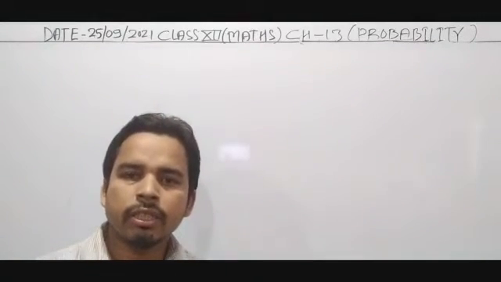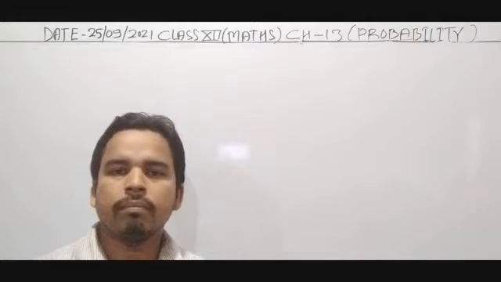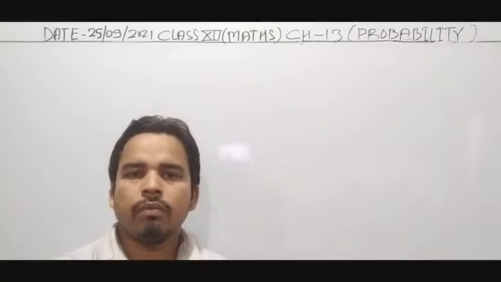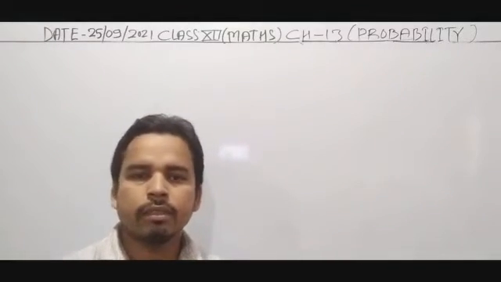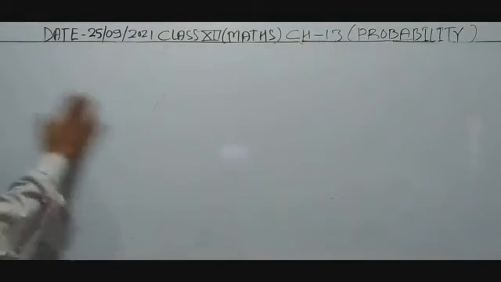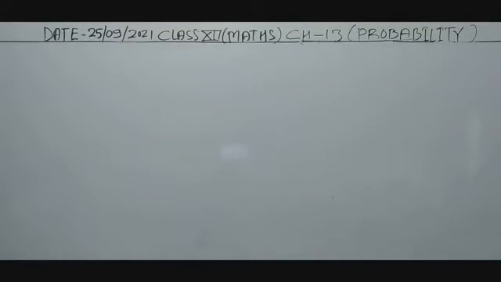In today's lecture I will start Bayes theorem. To start Bayes theorem, first of all I will start the topic partition of sample space. In Bayes theorem, the first topic is partition of sample space.